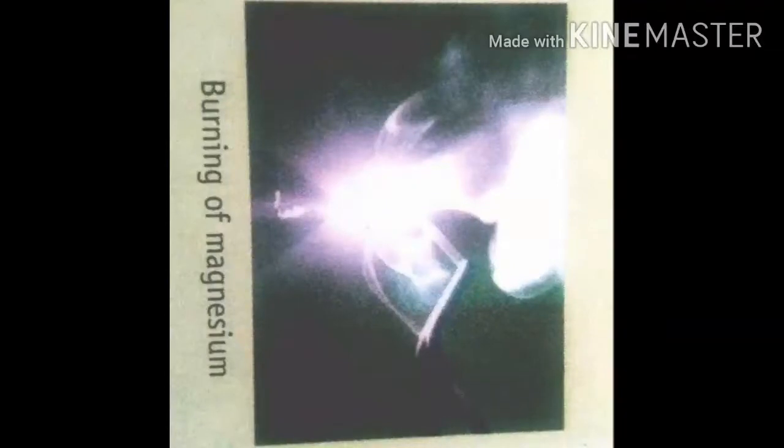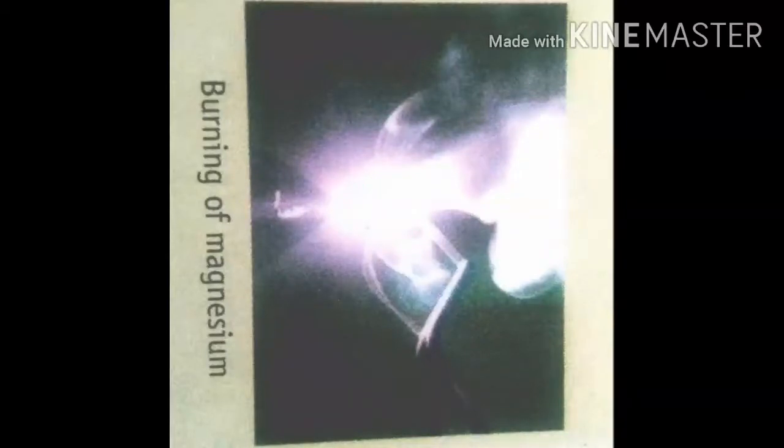We'll see some examples of chemical changes. First we'll see burning of magnesium. For this change, take a thin strip or ribbon of magnesium and clean its surface with sandpaper. Heat it on the flame and observe.